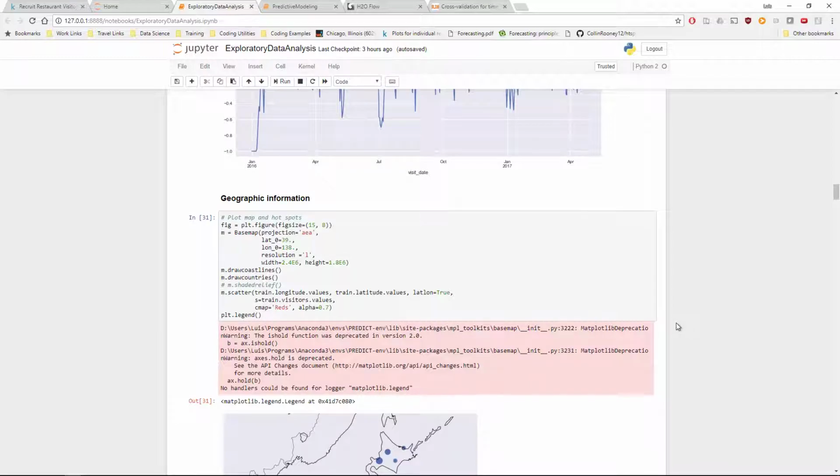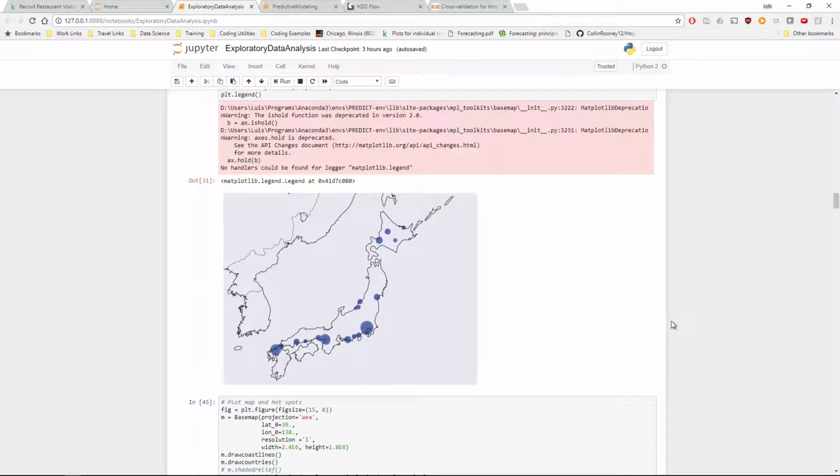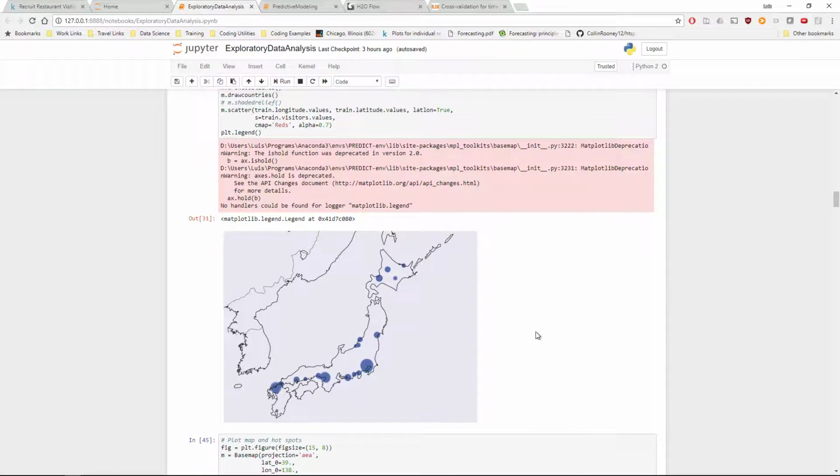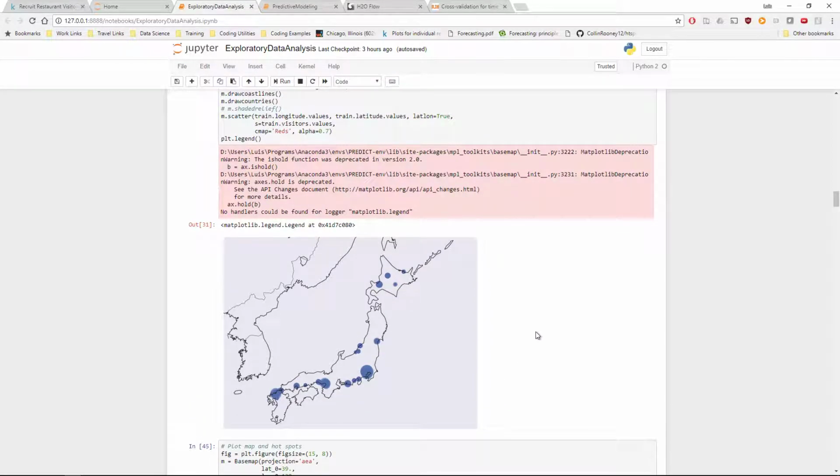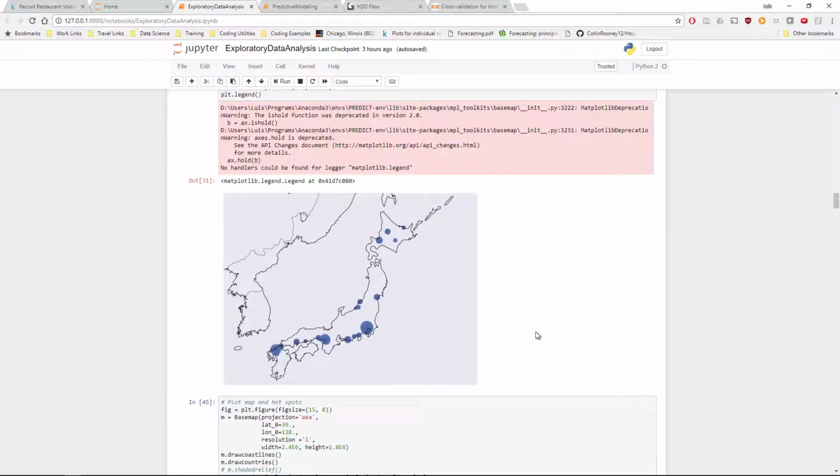Also, some geographic information was provided. Here we can see an overlay of all the restaurants over Japan, and the size of the circle corresponds to the number of visitors for those restaurants.